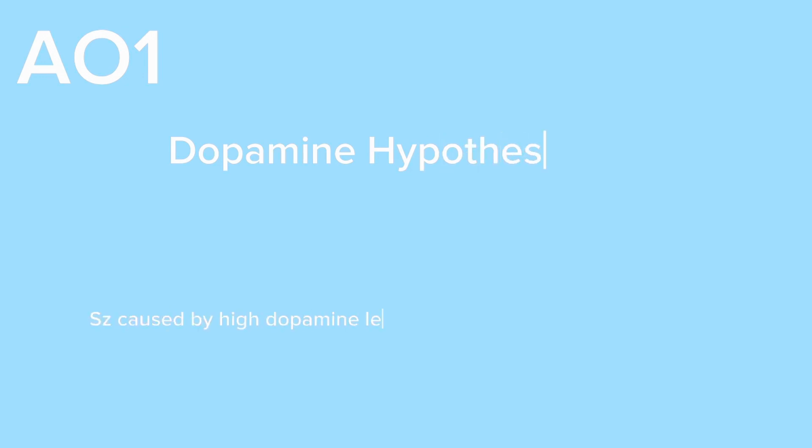One is called the dopamine hypothesis, which was formed less recently than the newer version, the revised dopamine hypothesis. What the dopamine hypothesis said was that schizophrenia was caused by high dopamine levels in subcortical areas of the brain, and I explained what subcortical meant in a previous video. Now, what is the word we use for high dopamine levels? Well, the word is hyperdopaminergia. So hyperdopaminergia is the increase in dopamine levels. And they thought that this increase in dopamine levels in subcortical areas of the brain influenced the development of schizophrenia.